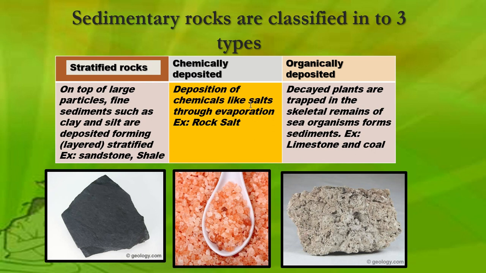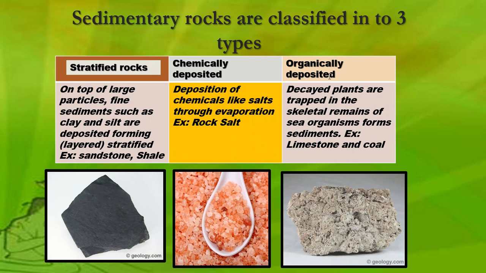And what is chemically deposited? Chemical in the sense it is not organic, it is chemical, that means salt, which has sodium in it. So deposition of chemicals like salt happens through evaporation. Evaporated water from the ocean is deposited slowly and then this is formed. So this is rock salt. It is chemically deposited salt.